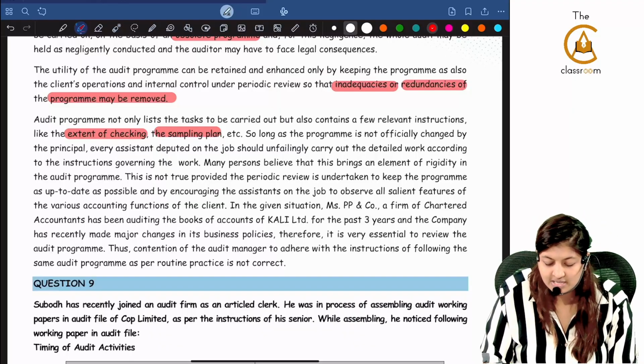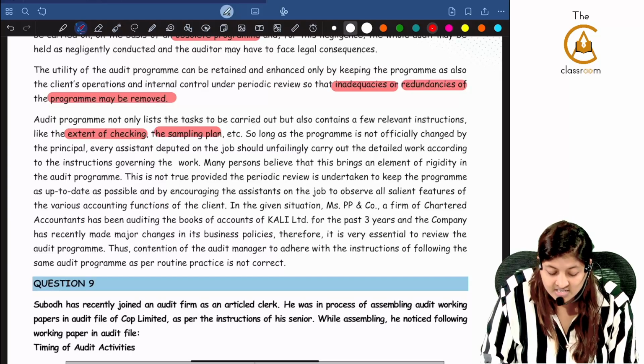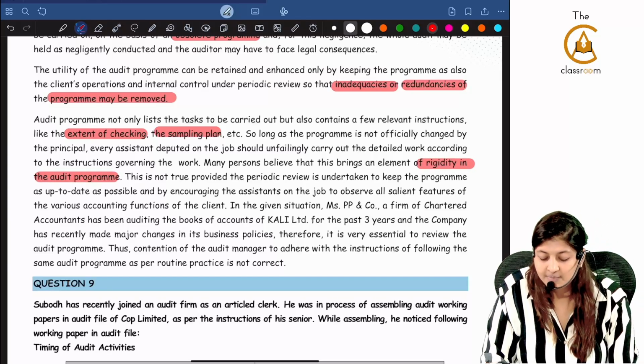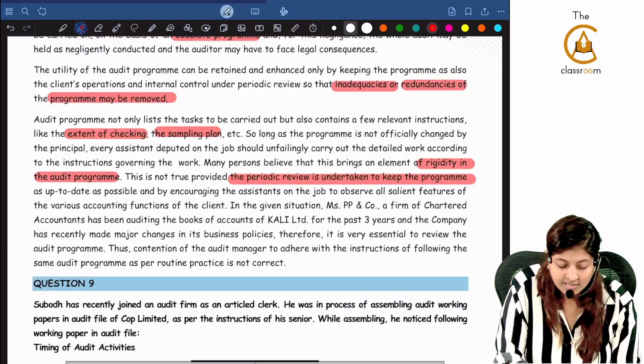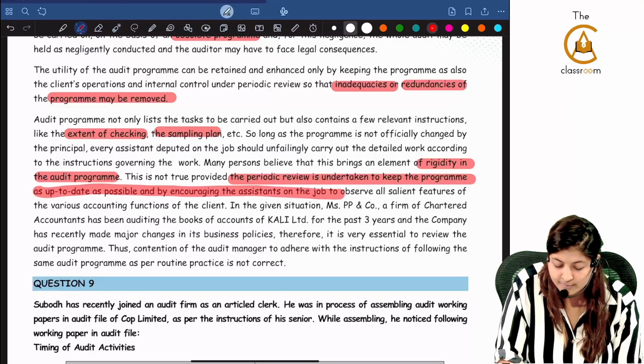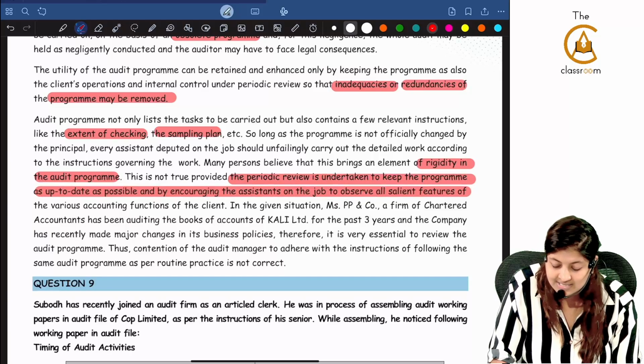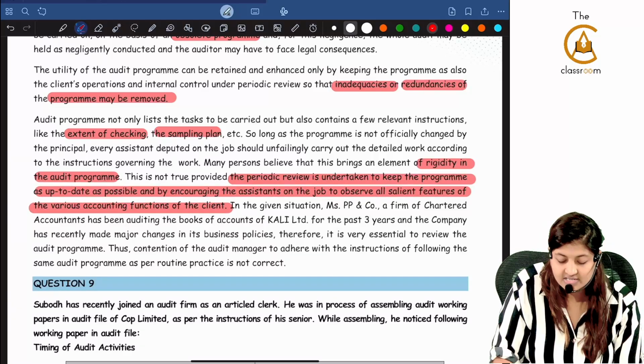Many persons believe that this brings an element of rigidity in the audit program. This is not true, provided the periodic review is undertaken to keep the program as up to date as possible, and by encouraging the assistants on the job to observe all salient features of the various accounting functions of the client.